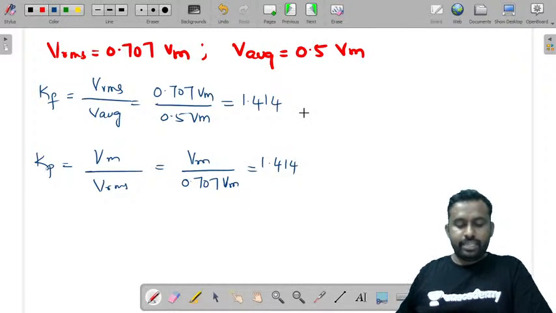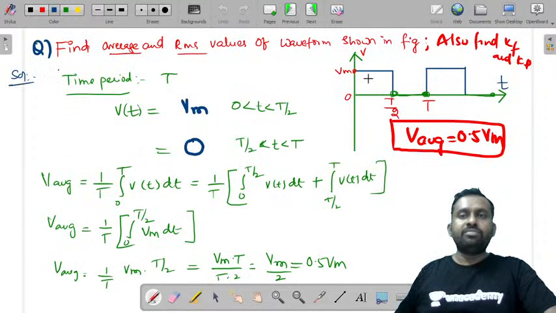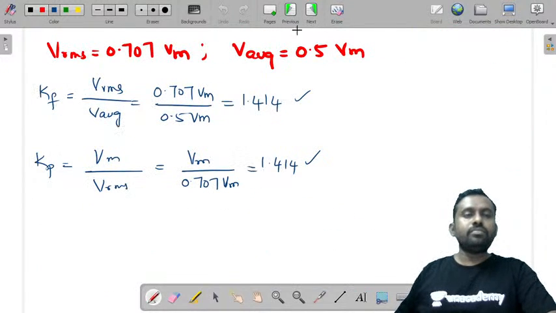So 1.414 and 1.414. So for this waveform, the form factor and peak factor are both the same.